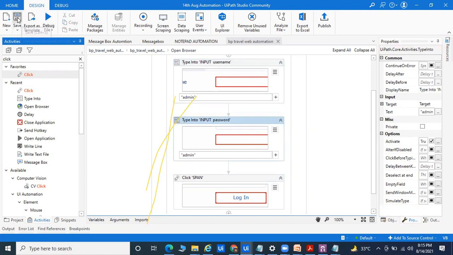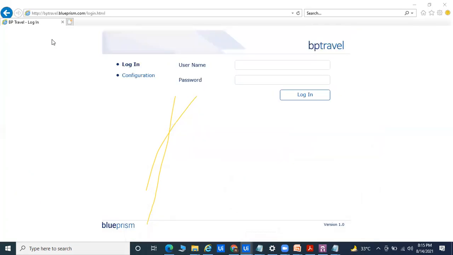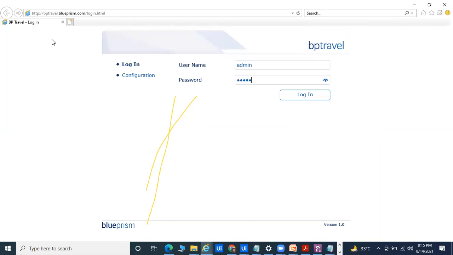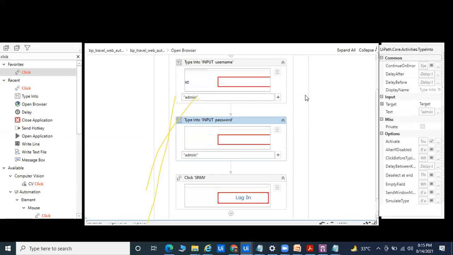We can save and we can run this program. Automatically it will try to launch the website, maximize the window, and log in to the system. Right now I've automated through Internet Explorer, and there I go for login. Okay.